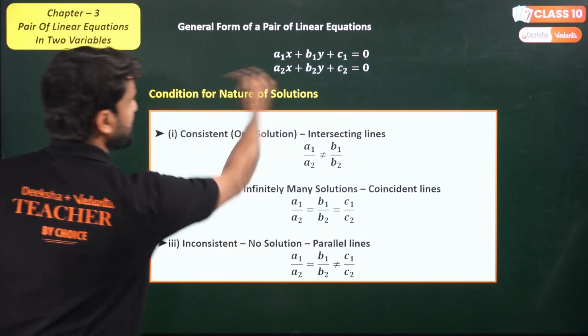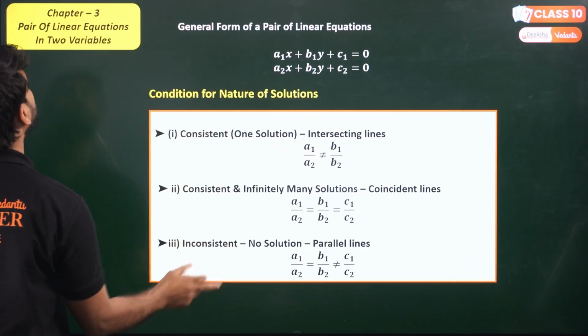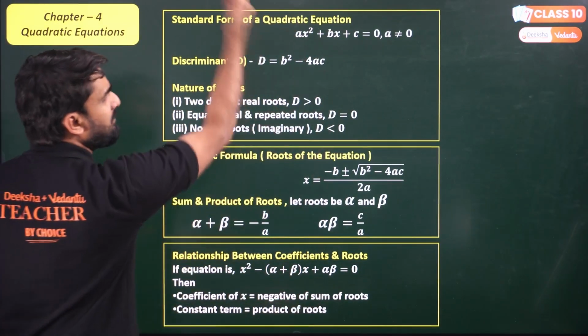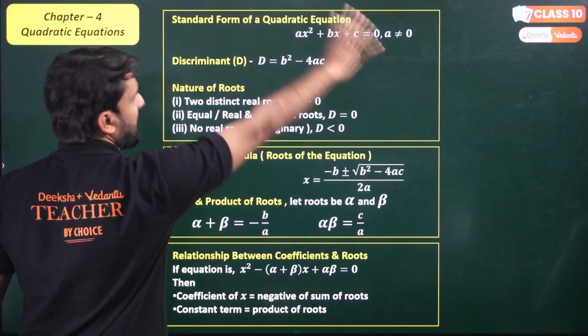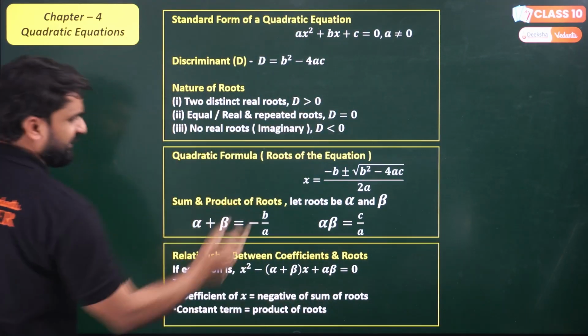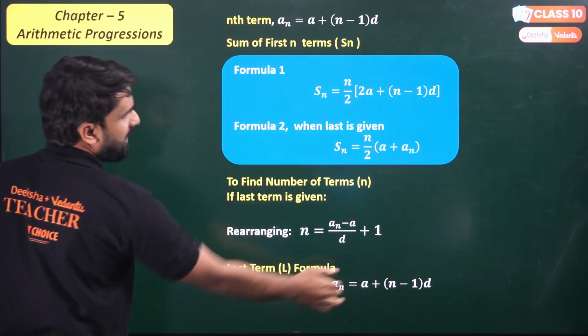So this is the condition for the nature of solutions of a pair of linear equations. Now moving to chapter number 4, quadratic equations. Look, every important formula is boxed, so you can get every formula here. This is chapter number 5, arithmetic progression. Every formula I have mentioned here.